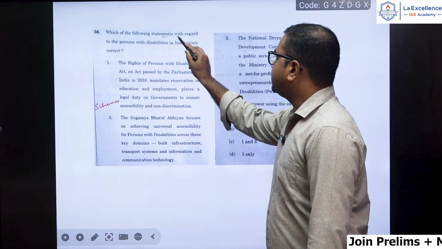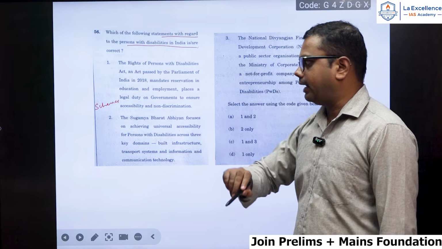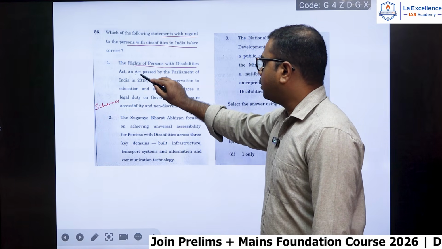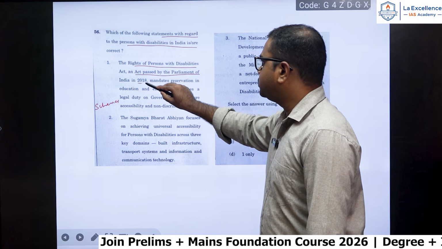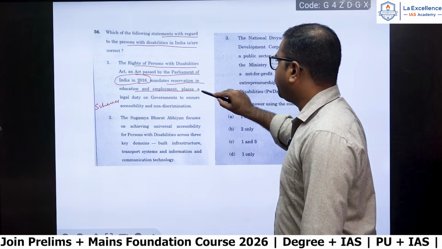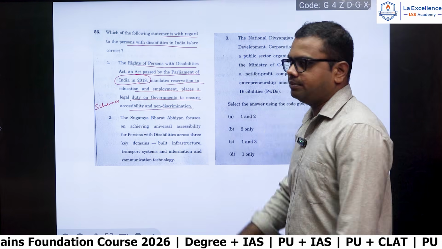Which of the following statements with regard to the persons with disabilities in India are correct? The Rights of Persons with Disabilities Act, an act passed by the Parliament of India in 2018, mandates reservation in education and employment, places a legal duty on governments to ensure accessibility and non-discrimination.